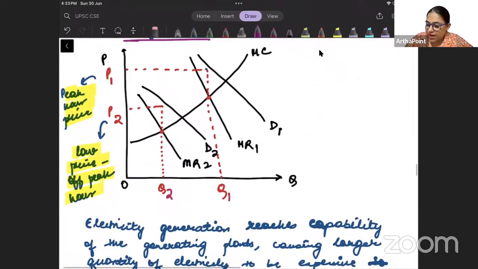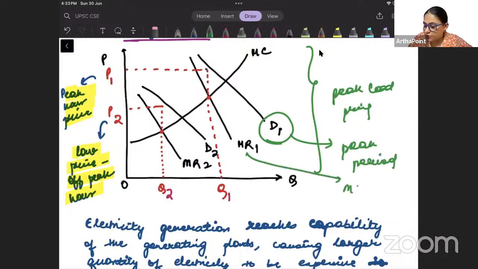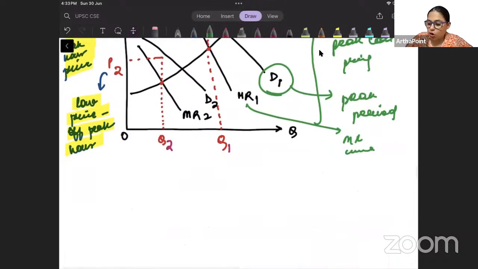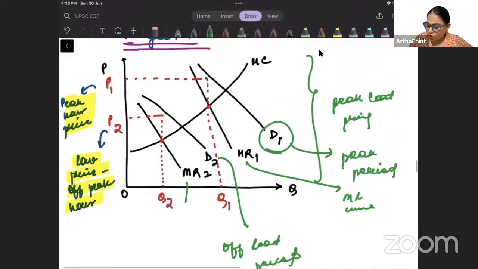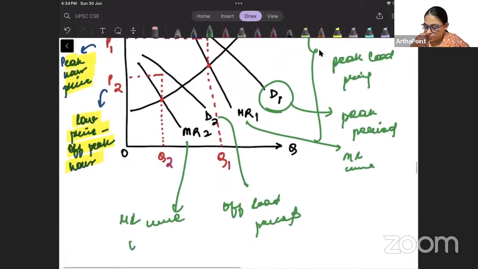Then I have drawn this diagram, and this graph quickly explains the concept of peak load pricing. Right? So this is different demand. This is my demand during peak period. And correspondingly, this is my MR curve. Okay. And this is my demand during off peak period, off load period, lower demand. And this is my corresponding MR curve during off period.